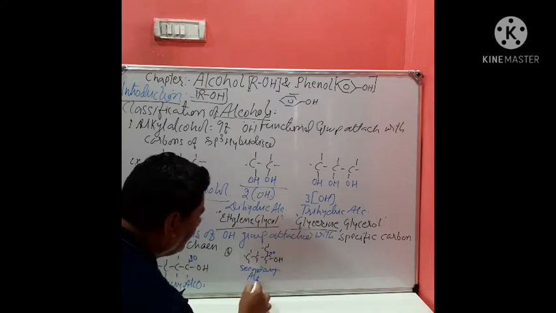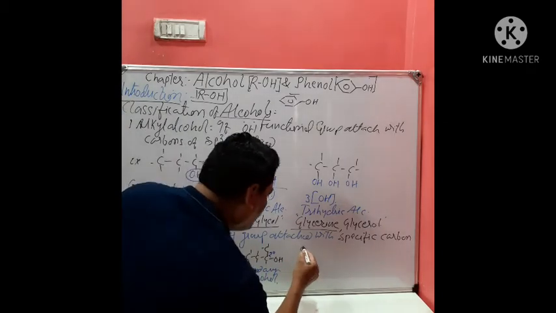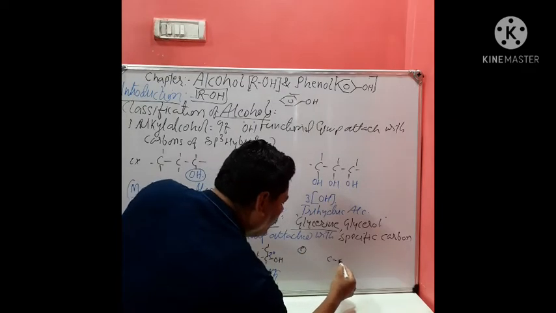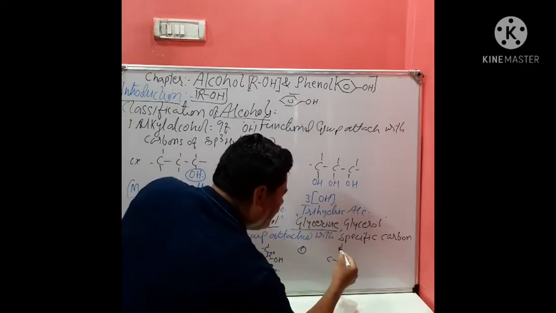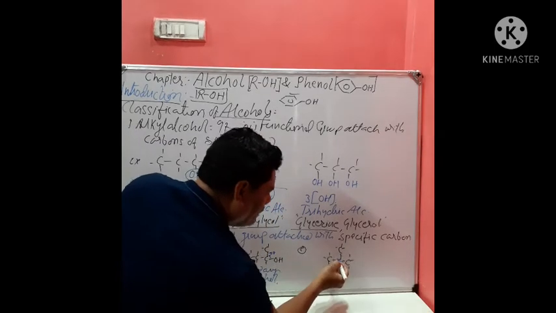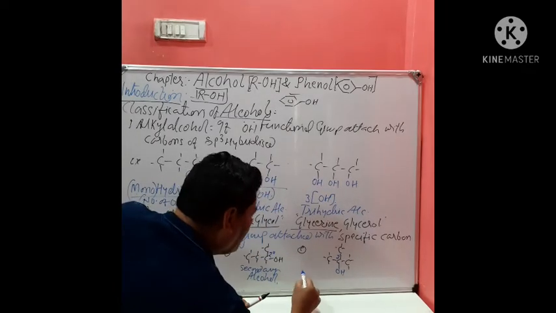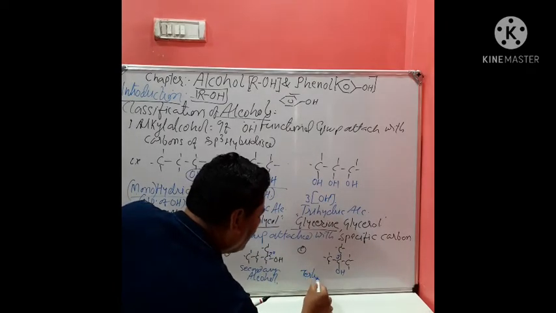Secondary alcohol. The same classification we have checked where? In alkyl halide. And one more type is where the OH group is attached with a tertiary carbon atom, that is a 3-degree carbon atom. So this OH is called what? Tertiary alcohol.